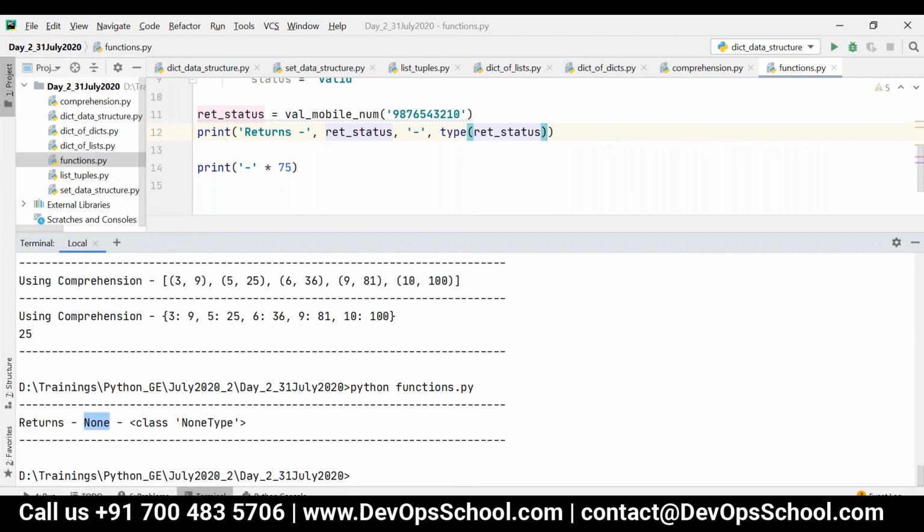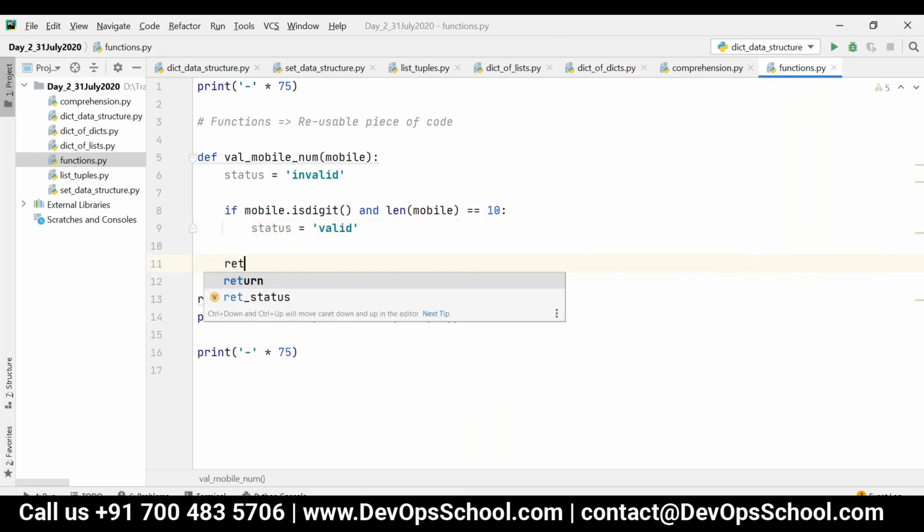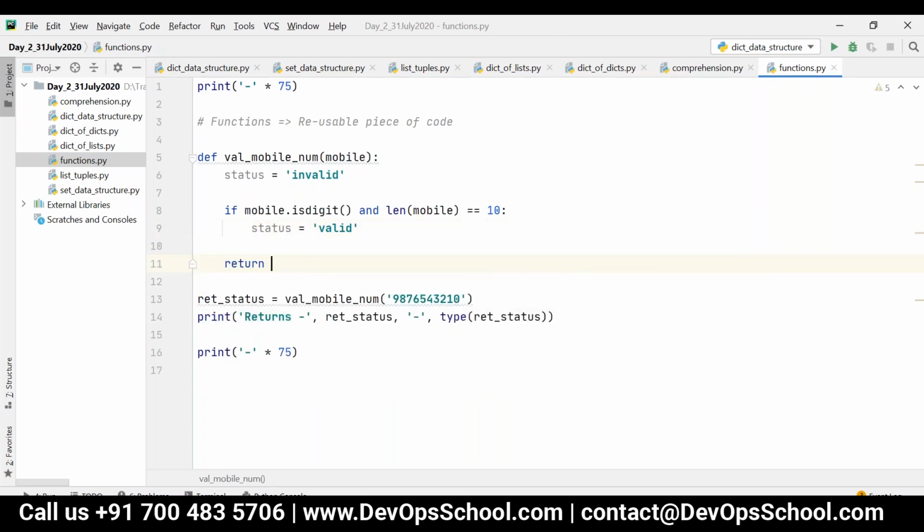The reason behind this is we don't have a return statement. If you want to return any value from the function to the caller, you should have the keyword called return.